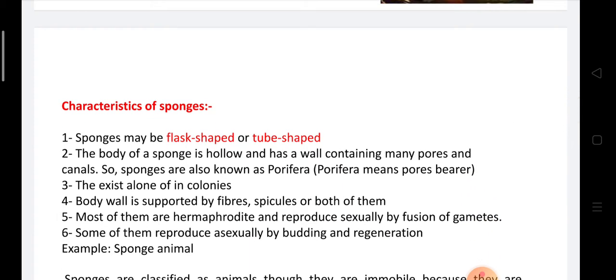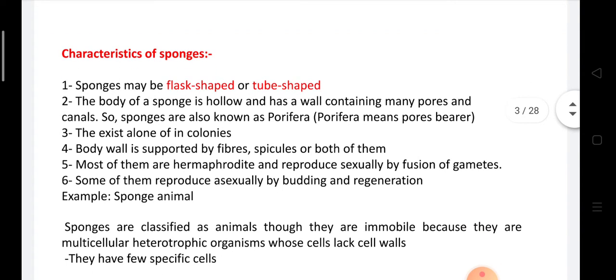Sponges are characterized by a flask-shaped or tube-shaped body, which is hollow and has a wall containing many pores and canals. So sponges are also called Porifera. Porifera means pore barrier. The body wall may be supported by fibers, spicules, or both of them.